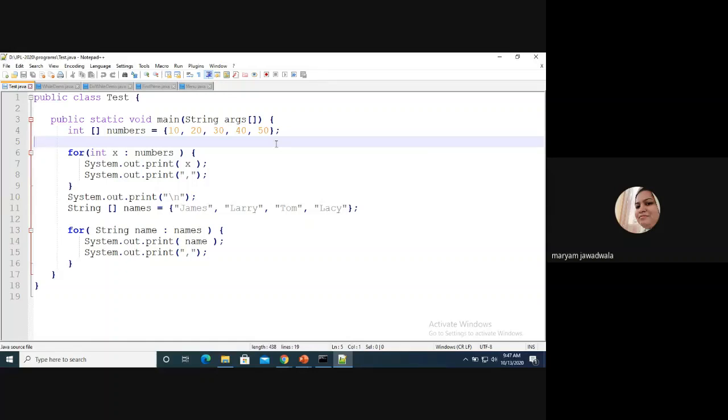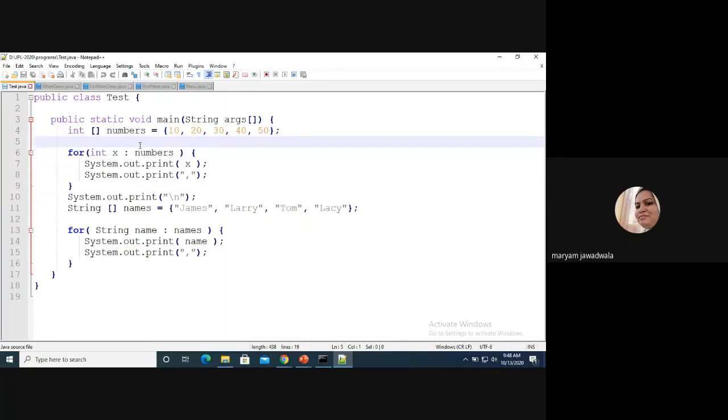Now you check, I'm writing a for loop. All of you please concentrate on line number 6 to line number 9. Here we are using a for loop: for int x colon numbers, right? So what is x here? x is nothing but the loop variable, and the type of that loop variable is integer.